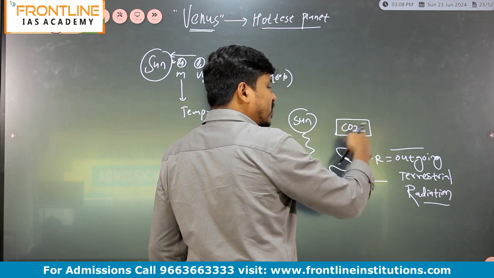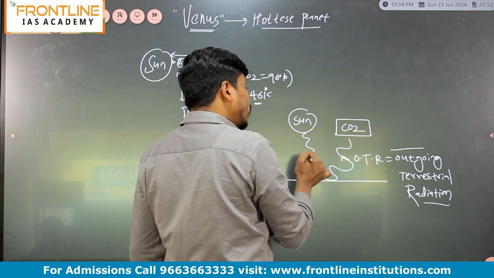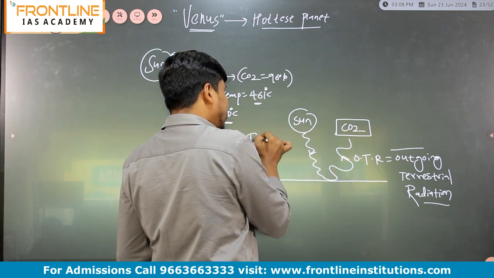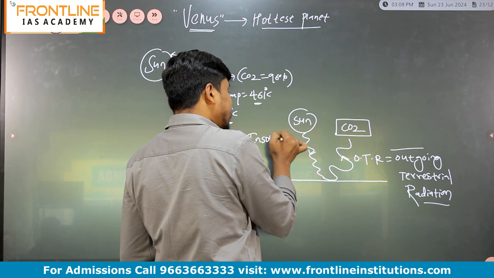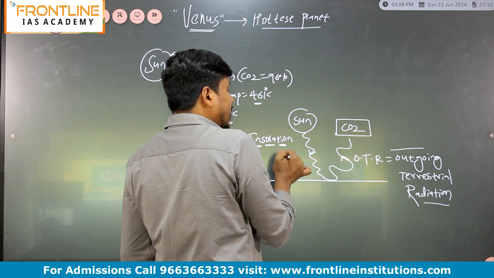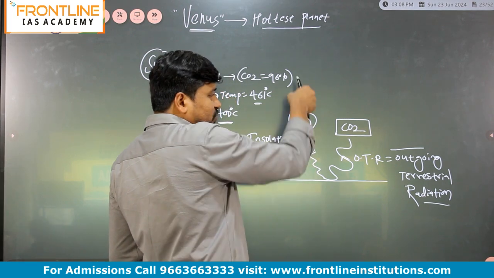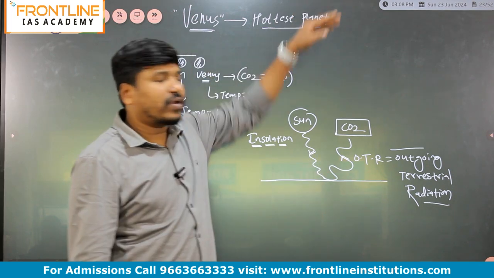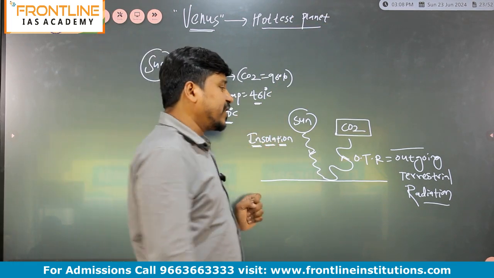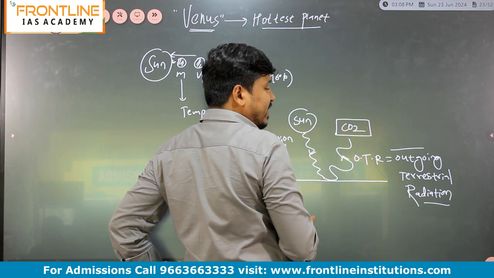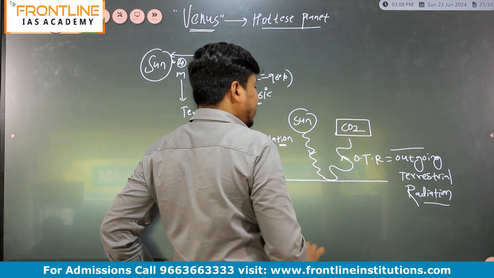The temperature will increase because the CO2 absorbs the outgoing radiation. The incoming radiation we call insolation, meaning incoming solar radiation. Solar means sun. The radiation which comes from the sun we call insolation, and the radiation which goes back we call the OTR, outgoing terrestrial radiation. And this OTR is absorbed by carbon dioxide, and that's why the temperature will increase, right?